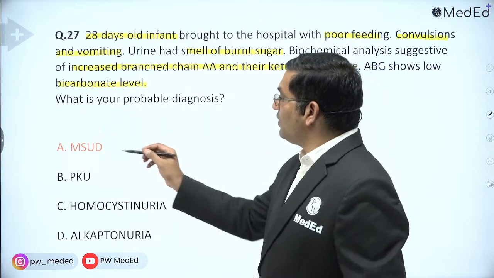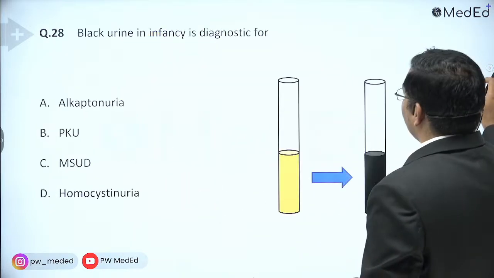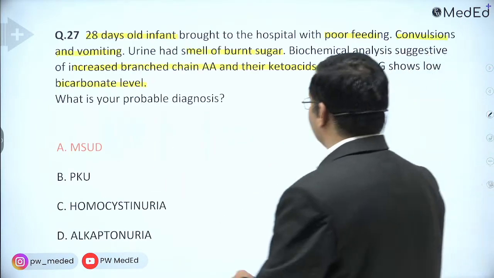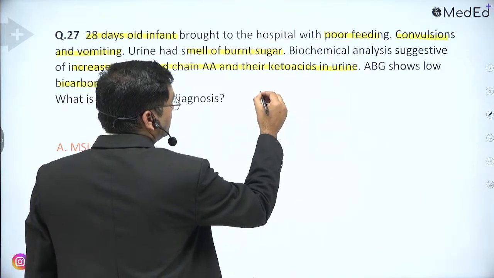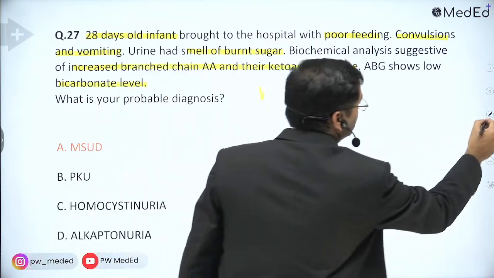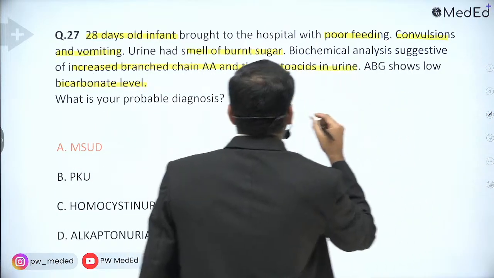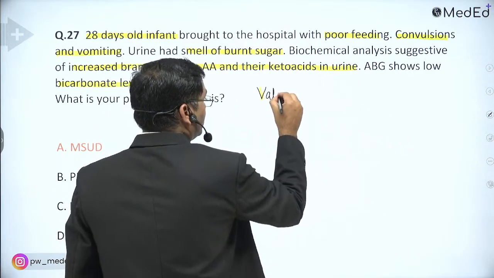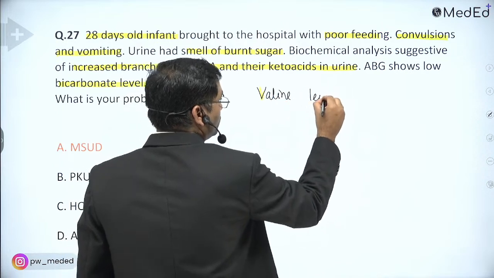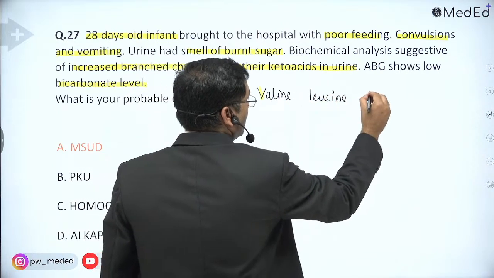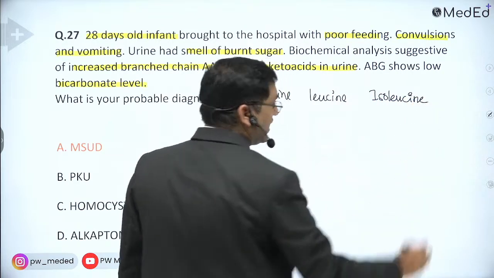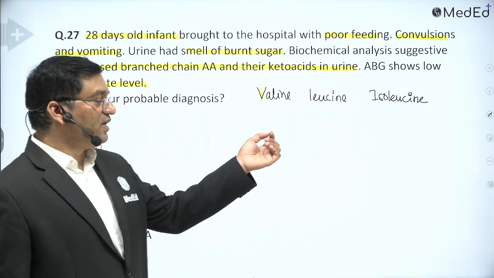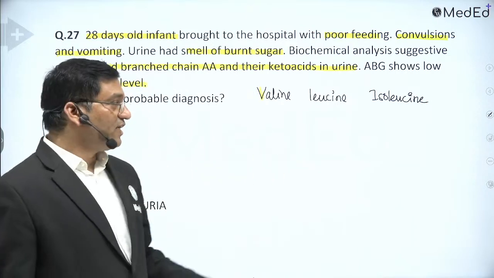Okay, so maple syrup urine disease is the answer here. This is a disorder of branch chain amino acids, valine, leucine and isoleucine. It is very easy to remember branch chain amino acids: VIL, valine, leucine and isoleucine.